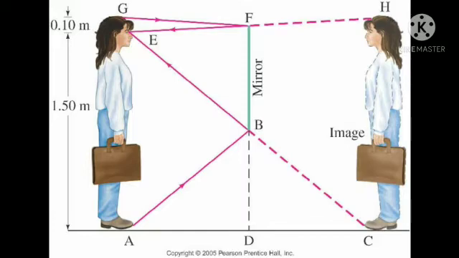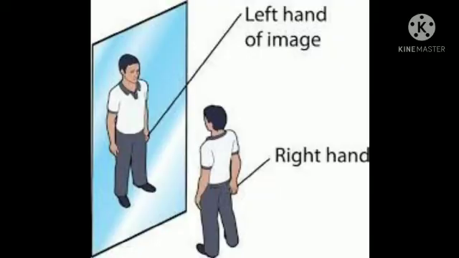Children, have you ever noticed that there is one interesting difference between you and your image in a mirror? Yes, when you are standing in front of your mirror and raising your left hand, it appears right in the image, and if you raise your right hand, it appears left in the image, which means your right side seems to be left in the image behind the mirror and left side seems to be right in the image of the mirror.